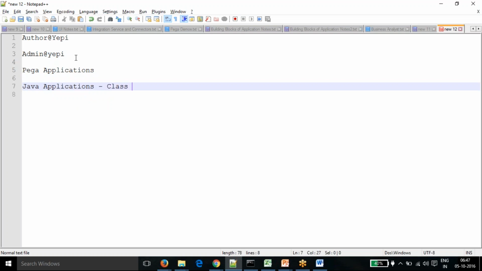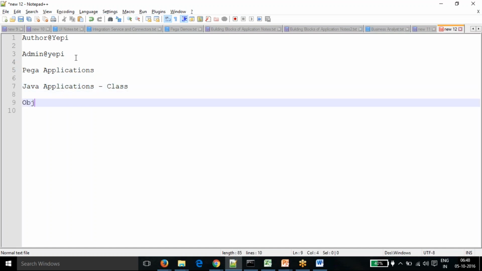Class is the container of everything, so the main thing is we need to know what a class is. If you are familiar with the object-oriented concept, it will be very good to understand how the Pega application is structured.